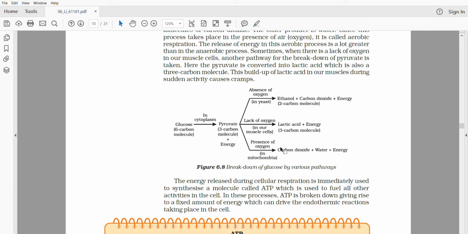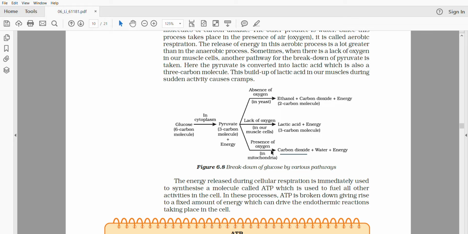And how will this carbon dioxide get eliminated? It is a metabolic waste, so it has to be eliminated, and that happens with the help of our lungs. The lungs exchange carbon dioxide and give oxygen, and this oxygen is then used by our tissues. So carbon dioxide, a metabolic waste, is removed from our body with the help of respiration.